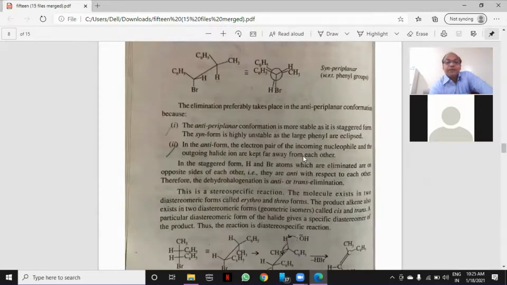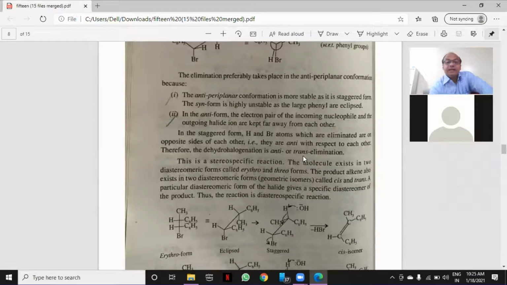Now the elimination preferably takes place in the anti-periplanar conformation, means the first one, that is trans, where H and Br are opposite to each other, trans to each other, or anti to each other. The anti-periplanar conformation is more stable as it is in staggered form.